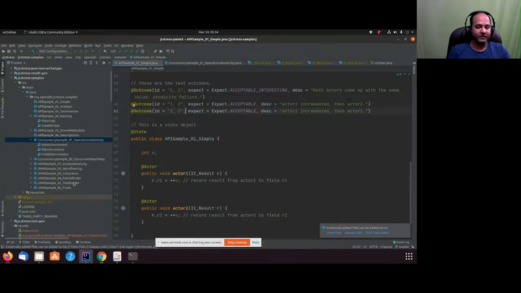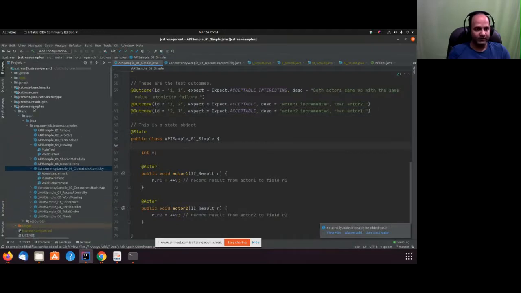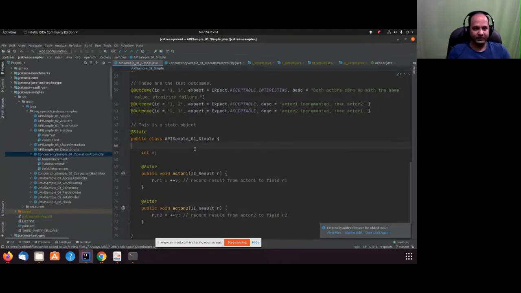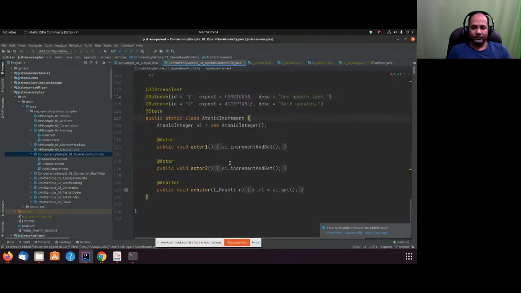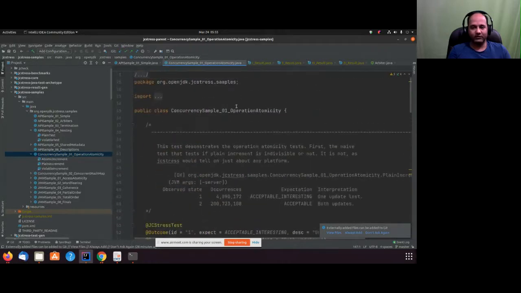Samples are just for tutorial purposes, but there are a lot of other samples available in JCStress. What I wanted to show you was a different API, arbiter, which is executed after the other threads are complete, and how it stores the result in I underscore result. Now let's run this test and see how it works.